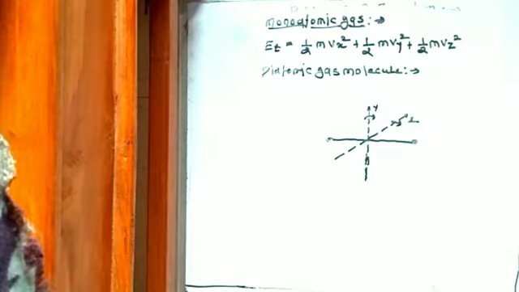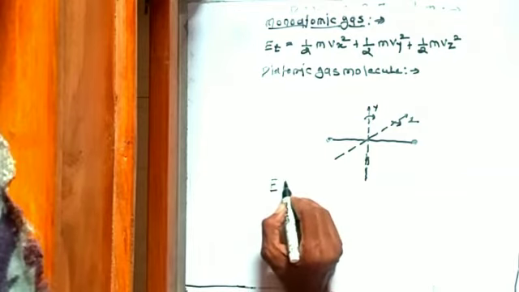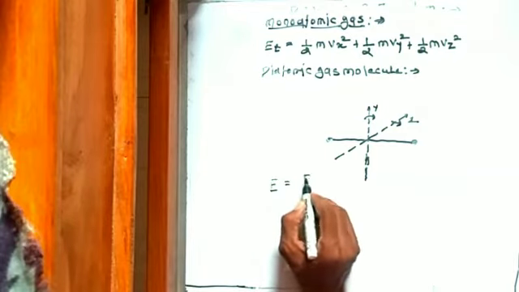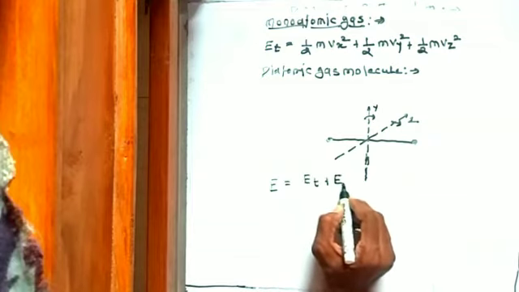We know that for a diatomic gas molecule like O2, N2, CO, the total energy contributed is E equal to Et plus Er.